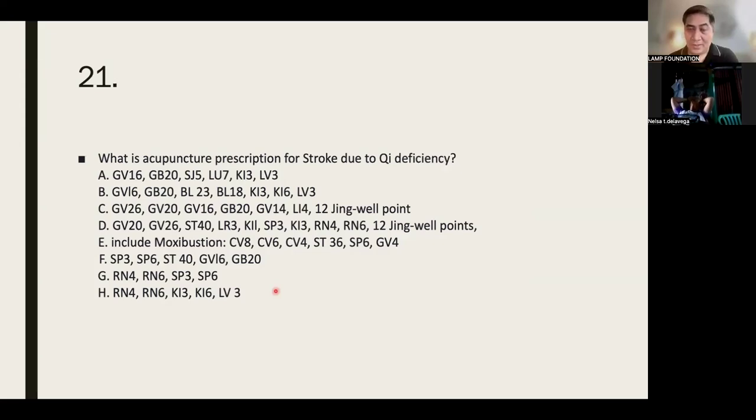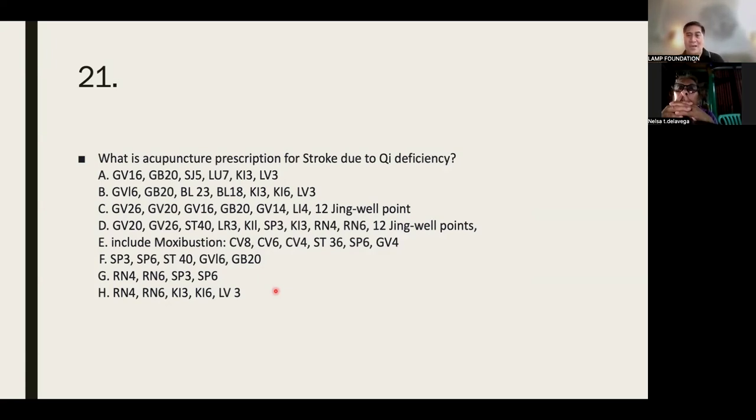Stroke due to Qi deficiency. You see, pag walang ginagawa, you can also have a stroke. Especially the emotions that can disperse the Qi. Being sad. Kaya huwag na kayong mag-sad. Hanap ka agad ng kapalit, no? Ay, joke lang.